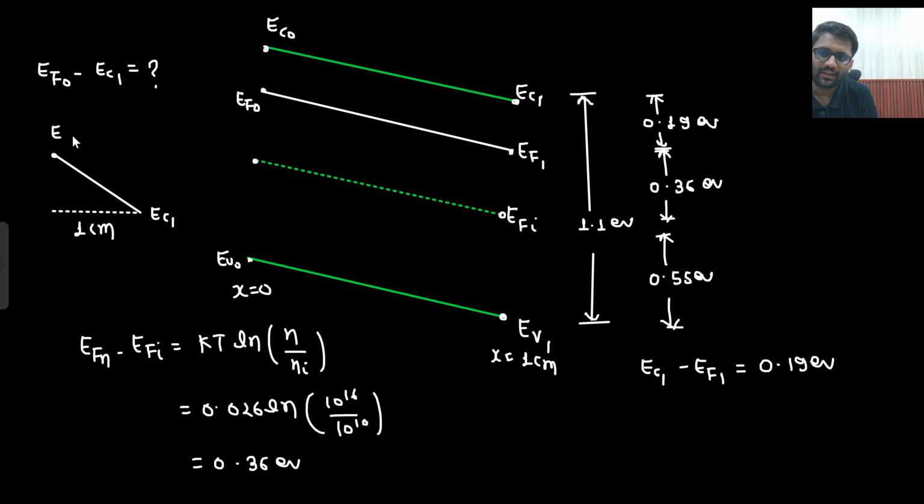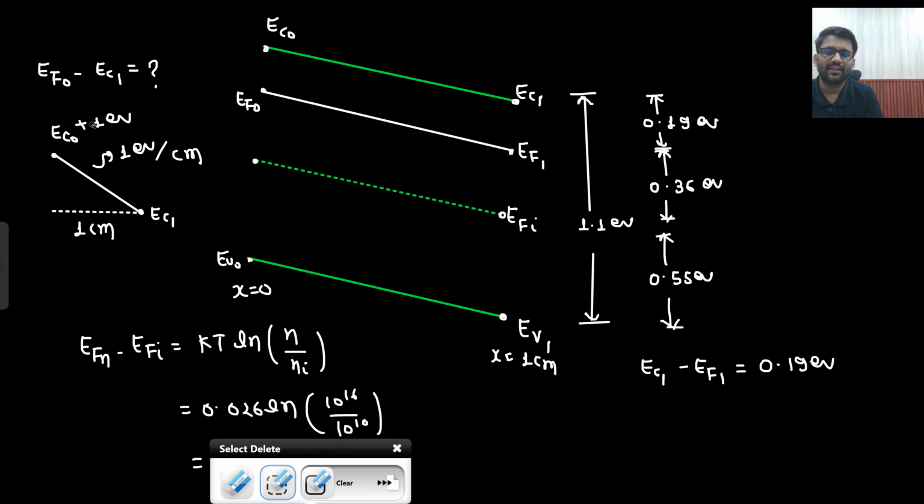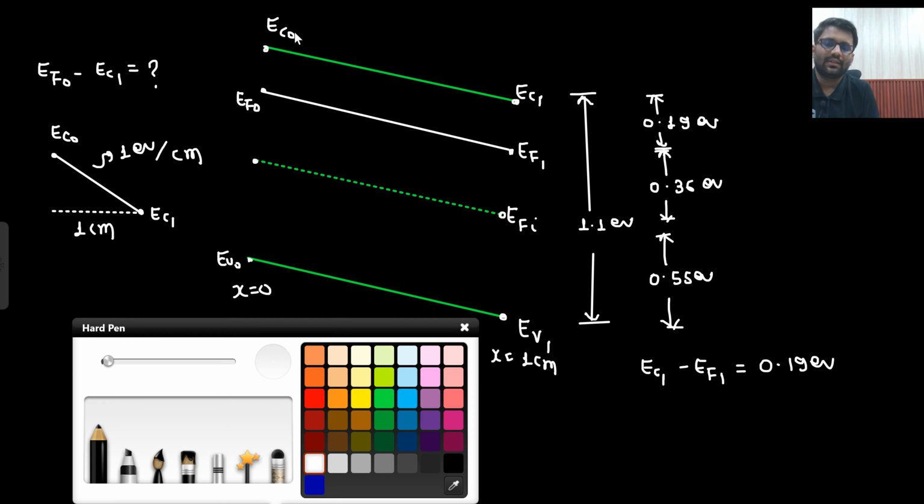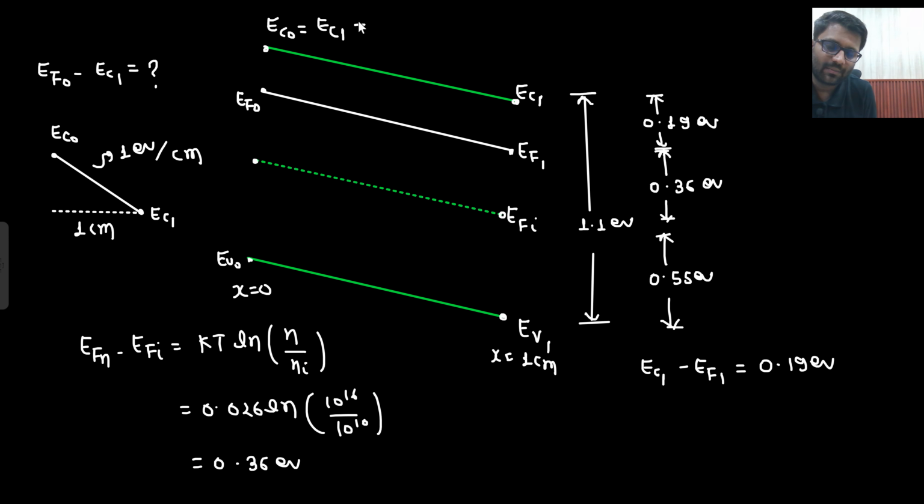And I have found out that this slope is 1 electron volt per centimeter. So whatever this value is, this EC naught will be EC1 plus 1 electron volt. Say yes or no. Only if EC naught is equal to EC1 plus 1 electron volt will the slope become 1 electron volt per centimeter, no? Because what is EC naught? EC1 plus 1 electron volt.